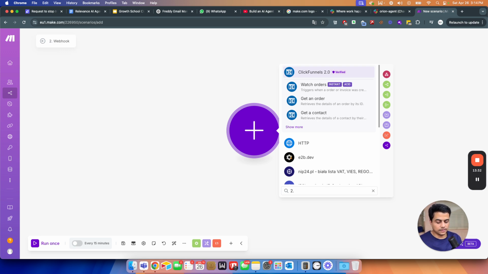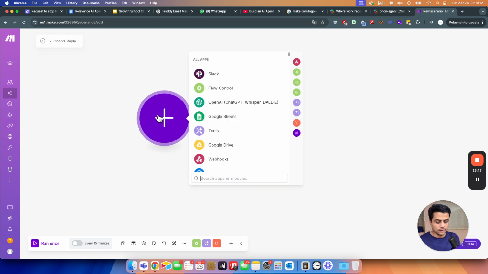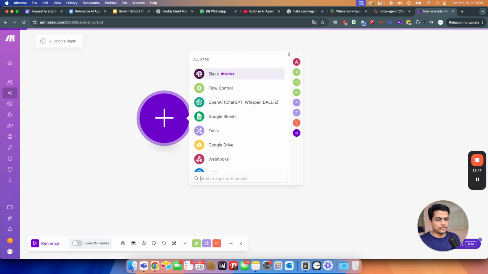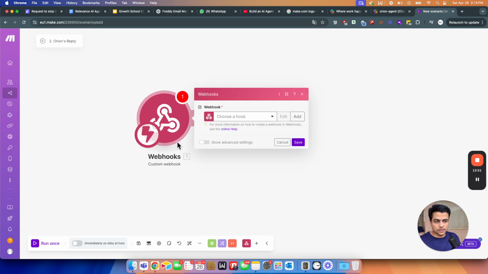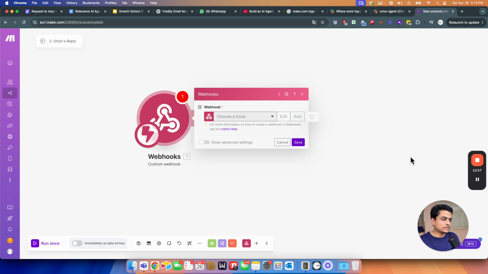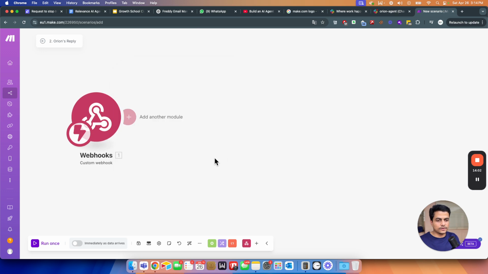So I'll just say Orion's reply, something like this, right? And then here I'll say it's going to be a custom webhook. Webhook and the custom webhook. This is also an instant trigger. I'll make it a reply from Orion. Click save. We are good. We got this particular address. Click save. For now we are good.